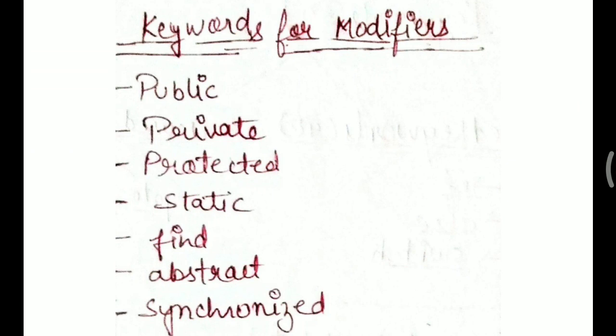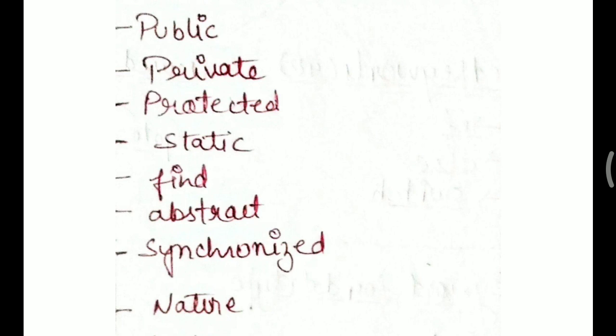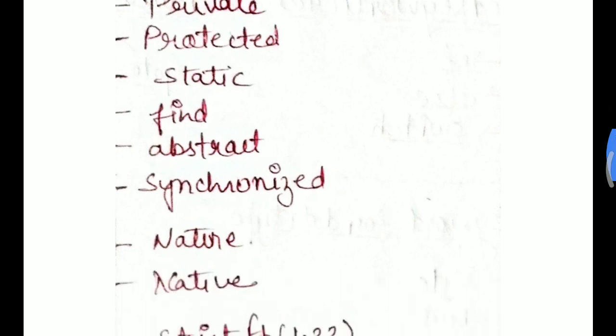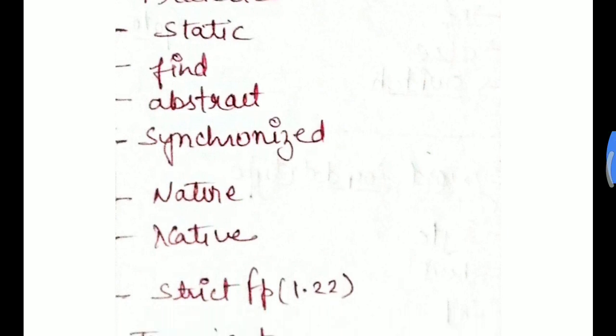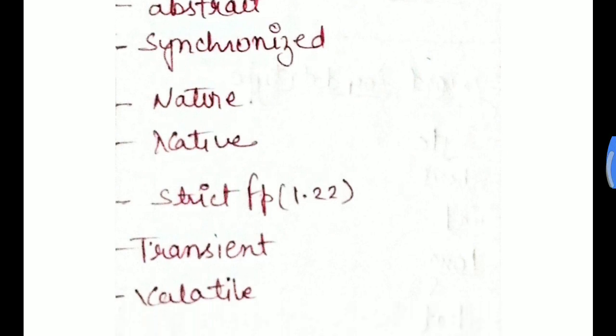Keywords for modifiers, for modifying the data type. First one is public, second private, third protected, fourth static, fifth final, sixth abstract, seventh synchronized, eighth native, ninth strictfp, tenth transient, eleventh volatile.